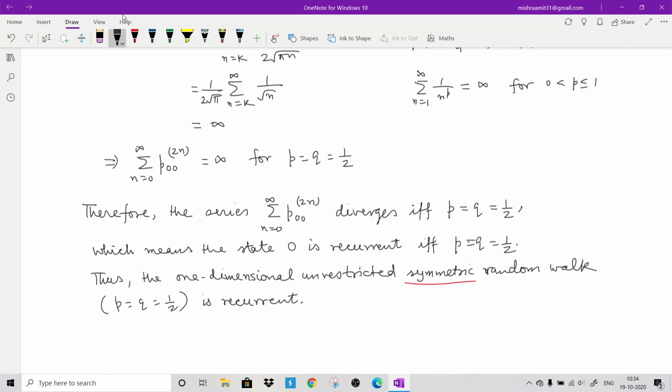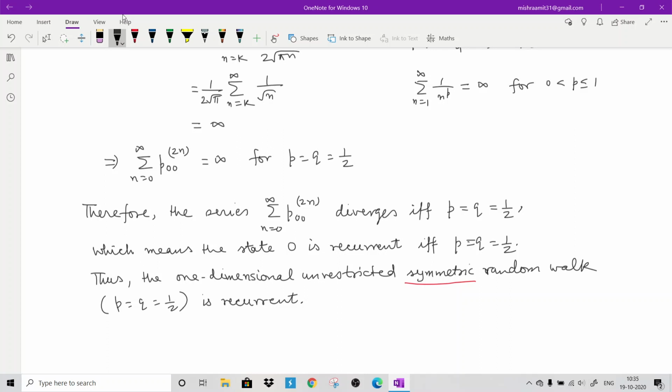So you can say that a one-dimensional unrestricted random walk is recurrent if and only if it is symmetric. What does it mean? It means that if p and q are not the same, then states will be transient.